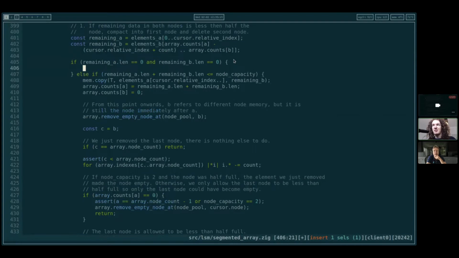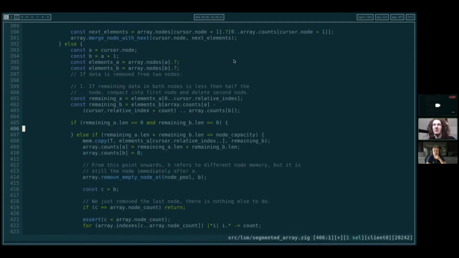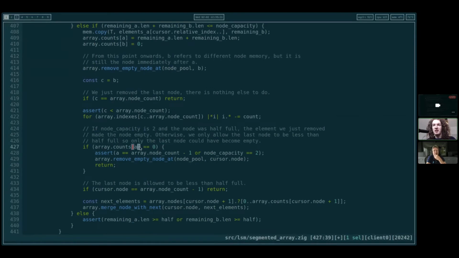Then I think it's not really worth having a second branch. We can just handle it with this one check here. If array counts A equals 0, remove it and don't do any assert.